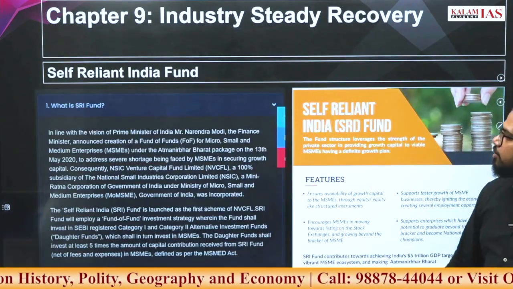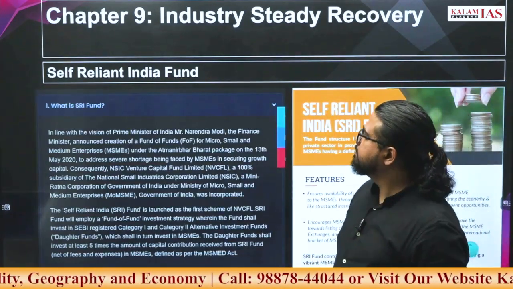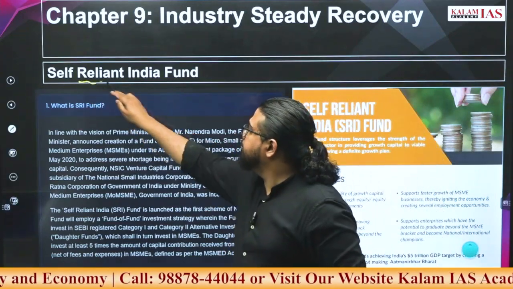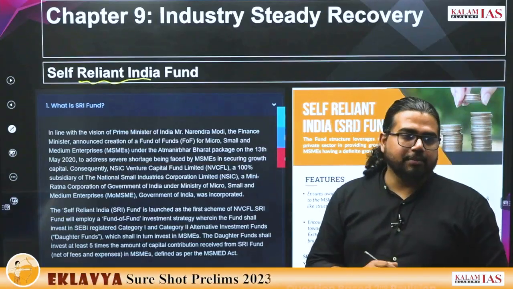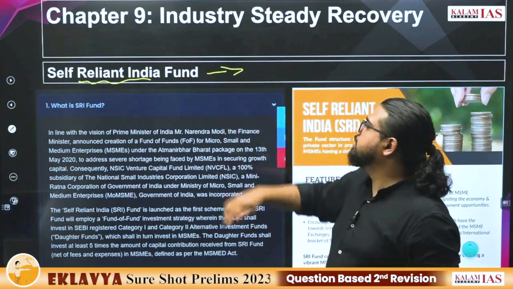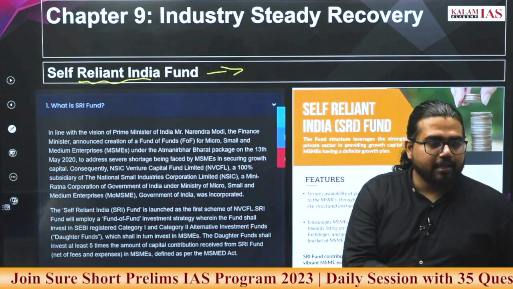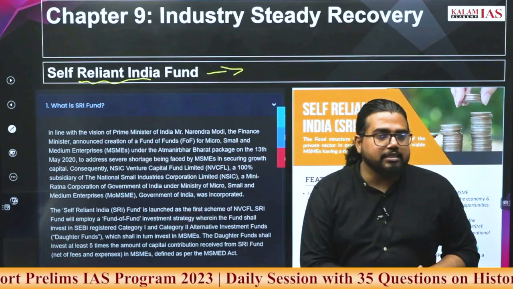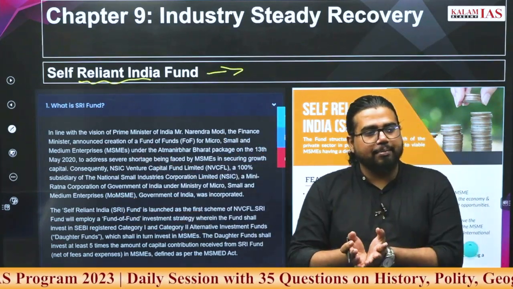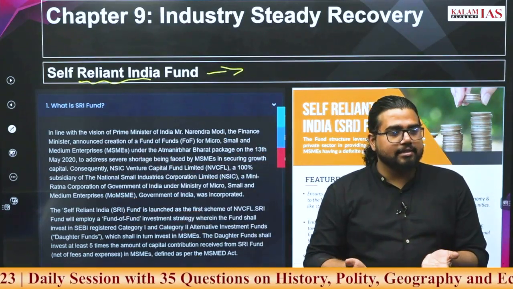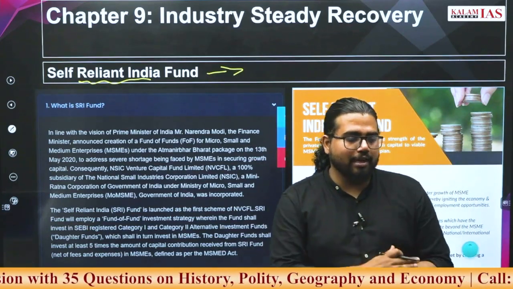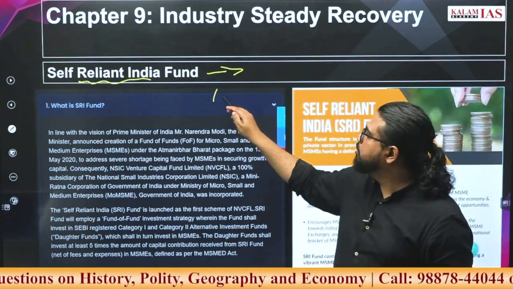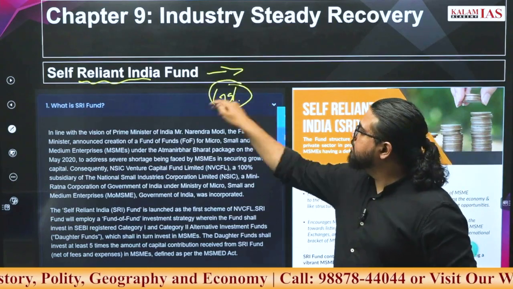Go ahead. What is the Self-Reliant India Fund? It is a part of Atmanirbhar Bharat that was launched during the pandemic. The basic objective is continuing the credit flow into MSMEs. During the pandemic, MSMEs were highly constrained because of a lack of access to institutional credit.